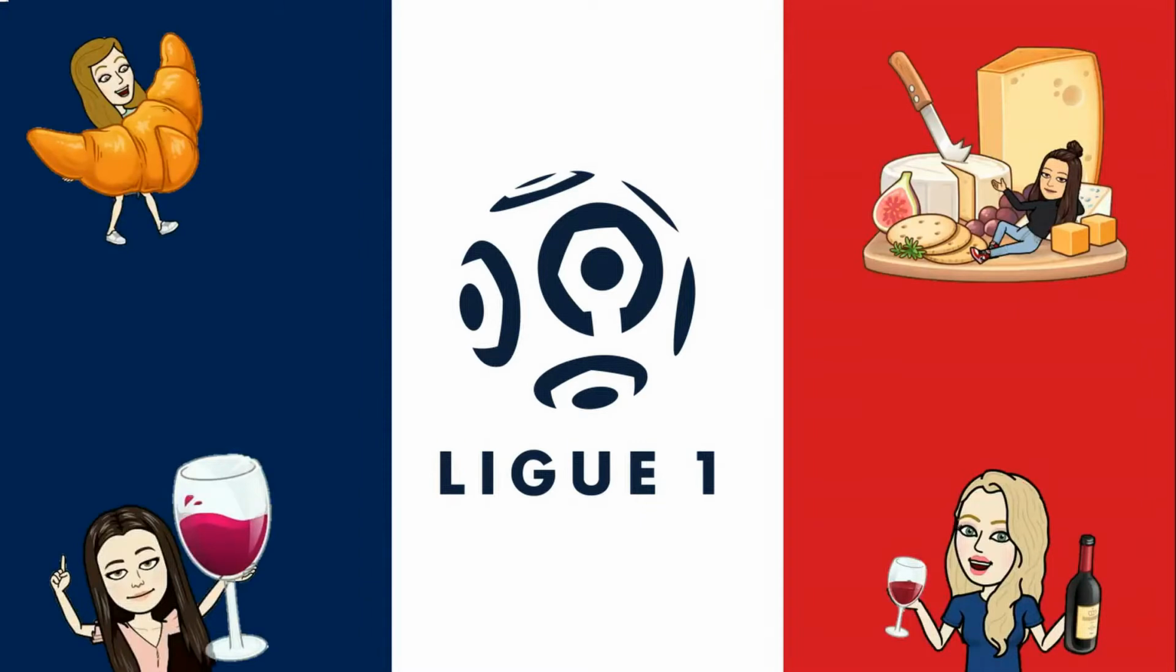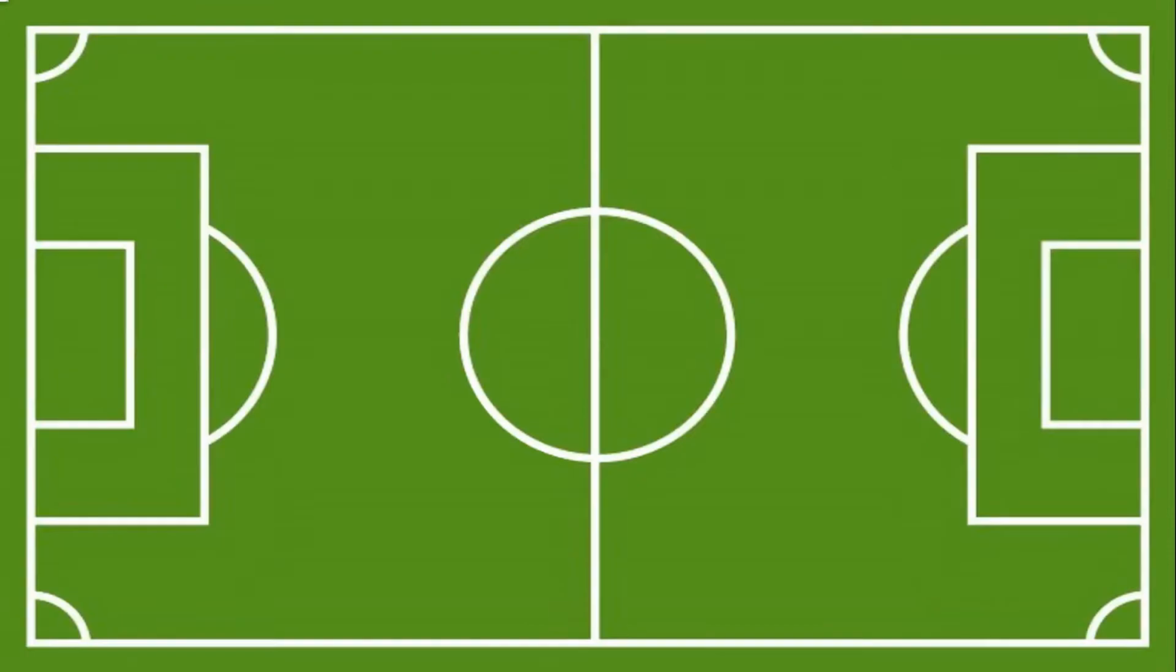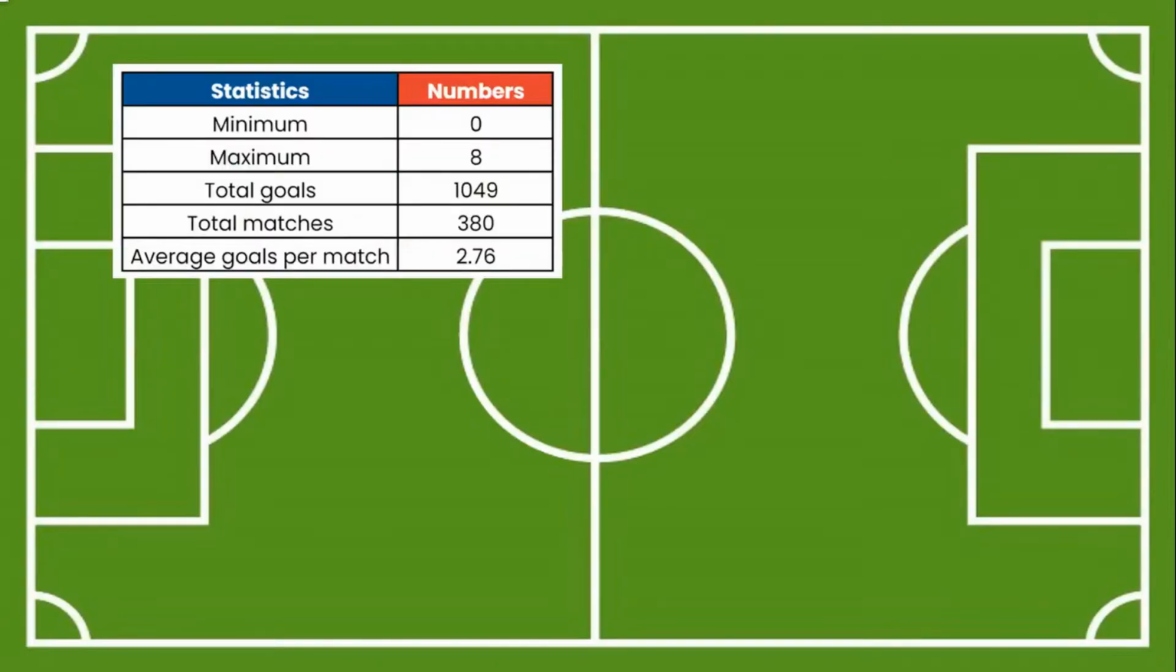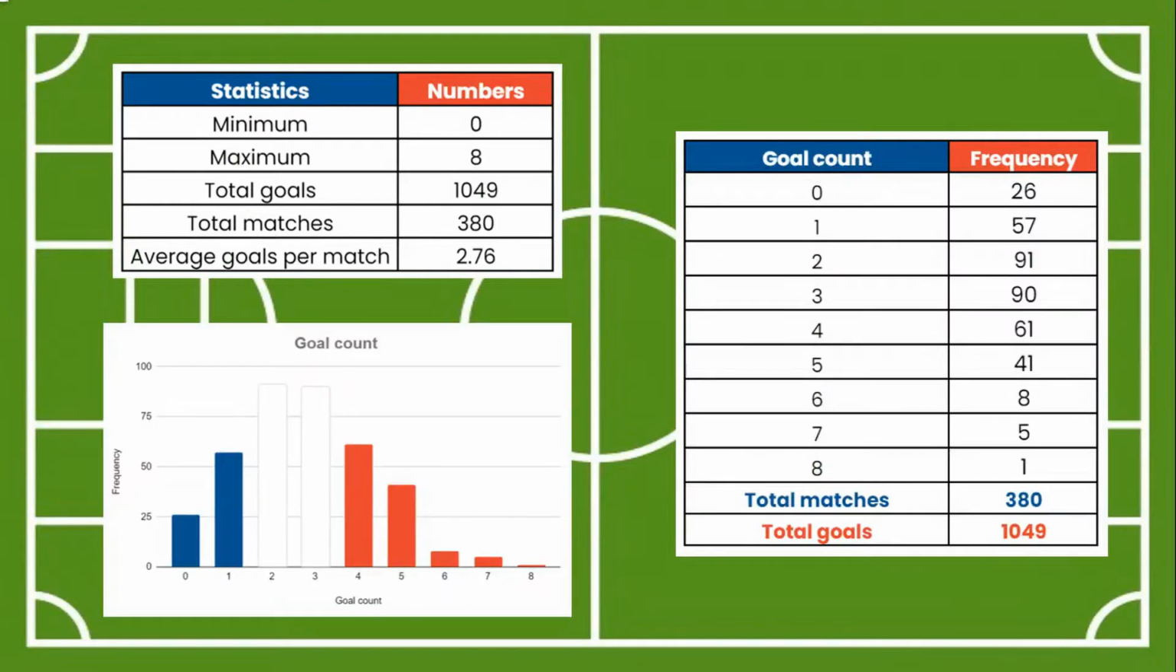First, we'll look up some statistics such as total matches, minimum goals, maximum goals, and average goals per match to have an idea about how the championship evolves. Now, we did a table to see the frequency of each goal count, and also we created a histogram.